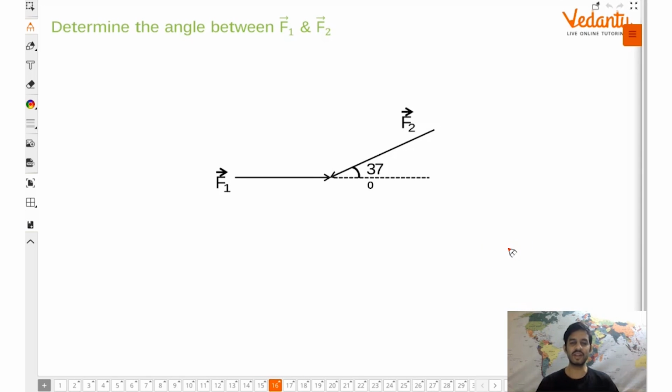Okay, there are two vectors, f1 vector and f2 vector, and now you have to find the angle between these two vectors. Again, ऐसे तो एंगल नहीं डिफाइन कर सकते. एंगल डिफाइन करने के लिए क्या करना पड़ेगा? You will have to join them tail to tail. That's the most important condition. So एक काम करते हैं.